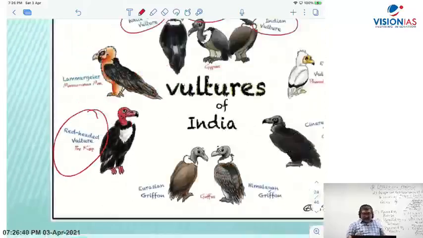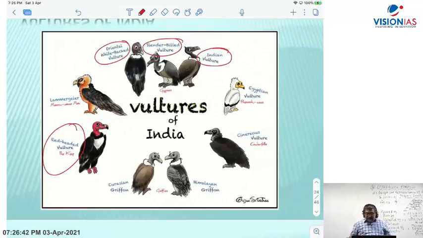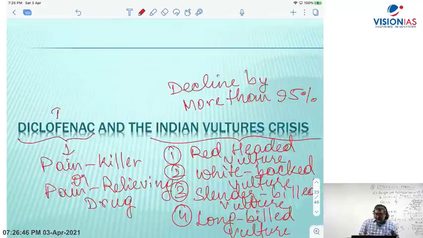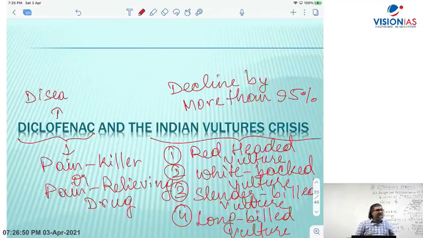Now what diclofenac does is that it is given to diseased cattle. It is a veterinary drug which is given to diseased cattle. So the amount of diclofenac increases in the diseased cattle.